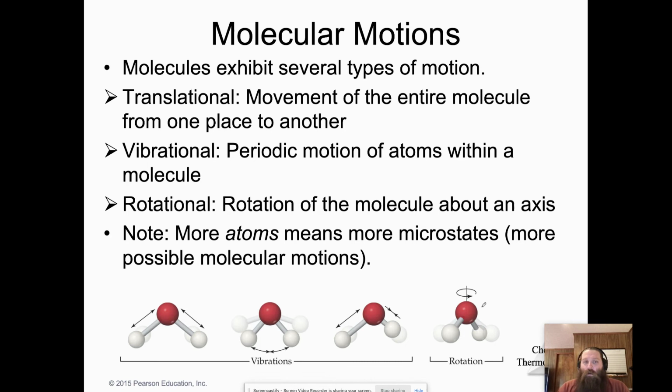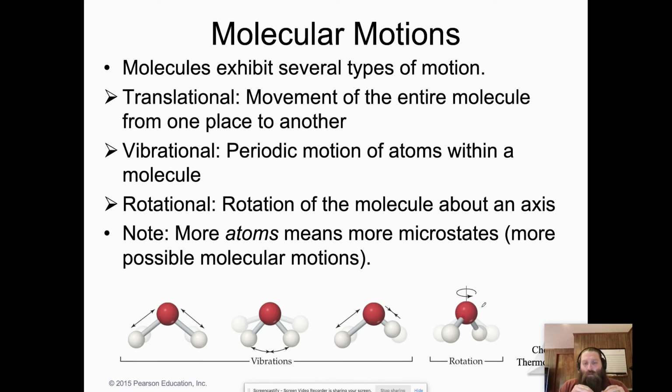Now, when we're talking about these molecular motions, there are a couple molecular motions you need to be familiar with in order to describe this change. There's translational molecular motion, where a molecule moves from point A to point B, so it's translated across, say, some distance. There is vibrational molecular motion, in which case the atoms within a molecule are moving, and so maybe the bonds are moving a little bit, or there's some twist, something like that. There is rotational molecular movement, where, let's say, the water molecule here at the bottom, it's not moving from point A to point B, but it is turning in three-dimensional space.